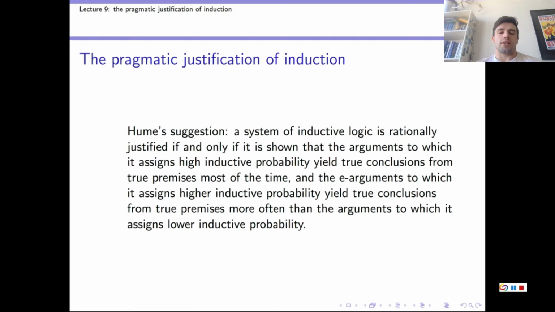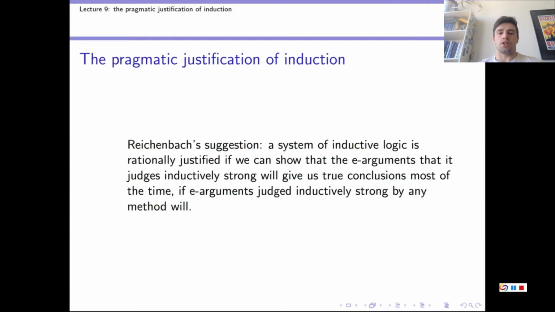Now here it gets a little bit subtle. This is what Reichenbach suggested that we actually need to do to justify scientific induction. He said, a system of inductive logic is rationally justified if we can show that the arguments that it judges inductively strong will give us true conclusions most of the time, if E-arguments judged inductively strong by any method will. Now, he then argues that in fact we can establish that scientific inductive logic meets the conditions of this suggestion using a deductively valid argument.